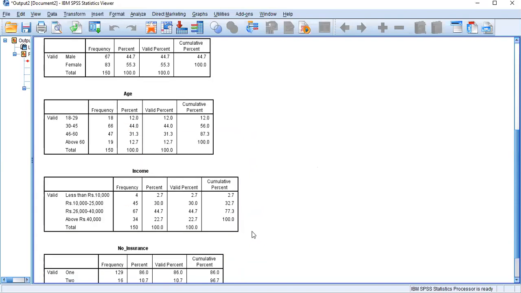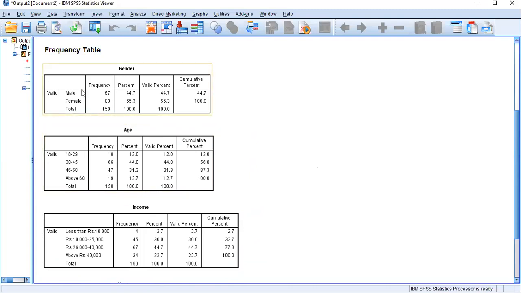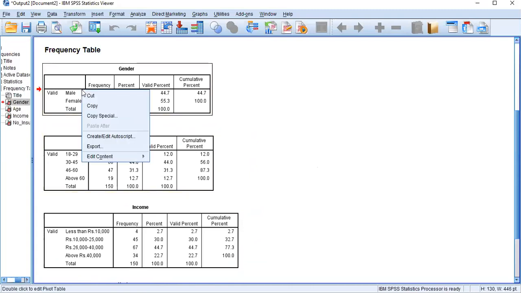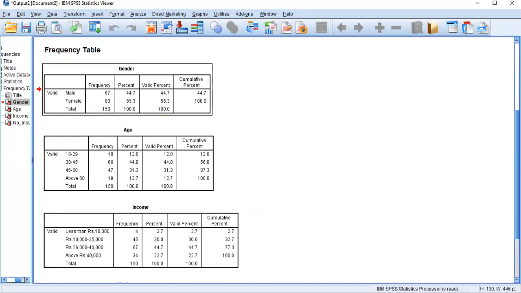Okay, so you can get those tables. Just highlight it, right click and copy it, and then you can take it into the Word document. Then, table by table or all at once, you can briefly explain your sample characteristics. For example, you can say 150 questionnaires were collected. Among these 150, 45% represent male and 55% represent female.